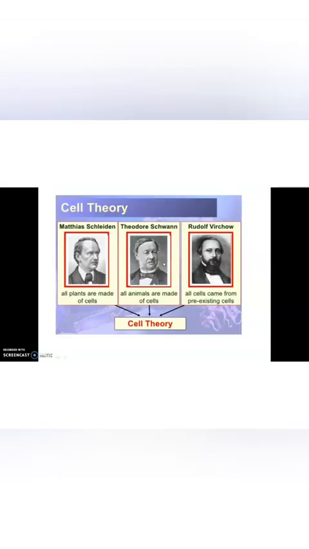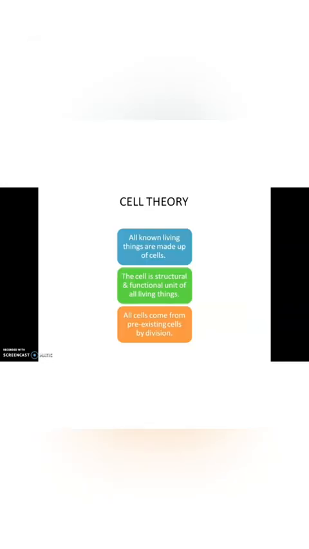So these are the contributions from different scientists. Schleiden: all plants are made up of cells, whereas Schwann explained all animals are made up of cells. Rudolf Virchow explained that all cells come from pre-existing cells. They postulated the cell theory. So these are the main postulates of cell theory. All living things are made up of cells.